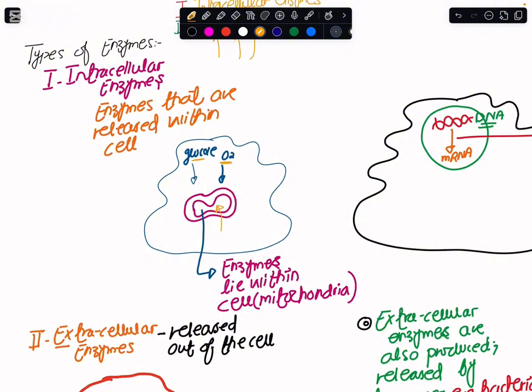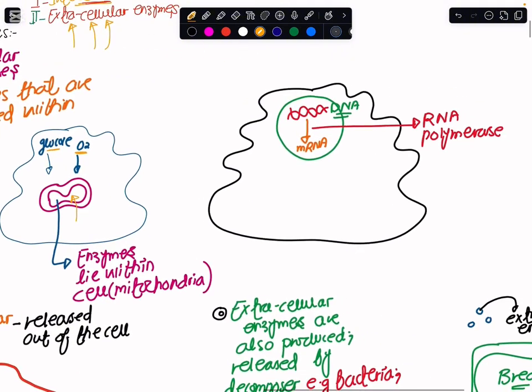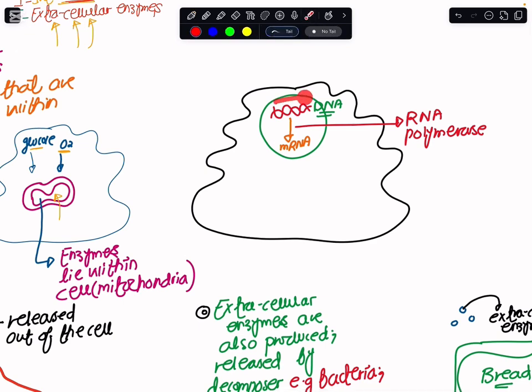Okay, and how would I make an intracellular enzyme simply? The genetic information for making the enzyme would be available on the DNA. I would copy it onto the messenger RNA. The messenger RNA will leave the nucleus and come toward the ribosomes. And then on the ribosome, I would link the amino acids, make the polypeptide chains, and fold them up. And when I fold them up, within a cell, I would have this intracellular enzyme.